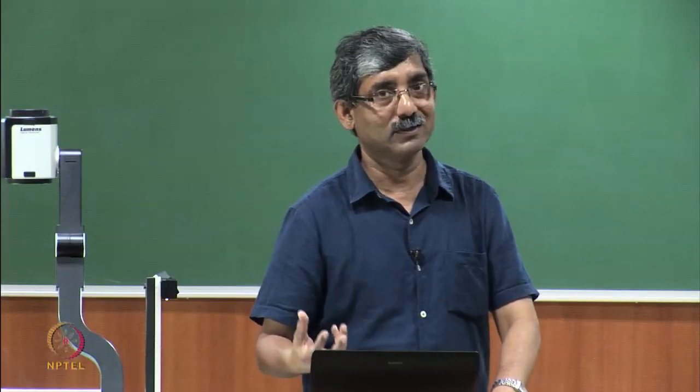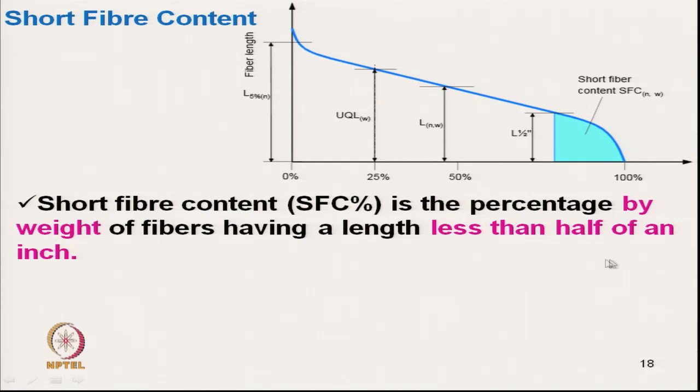Normally, it is by mass. So, short fiber content is the percent by weight of fiber having length less than half of an inch.